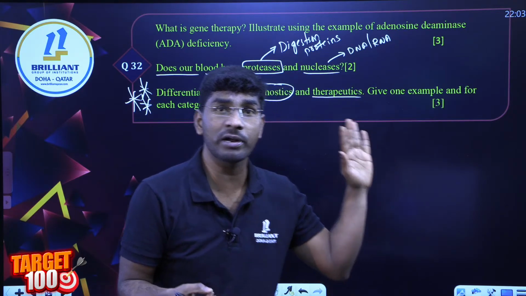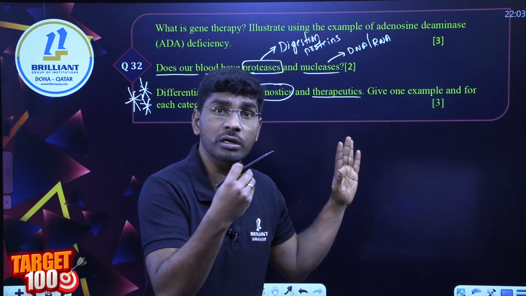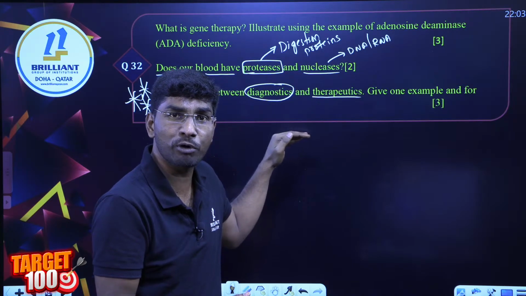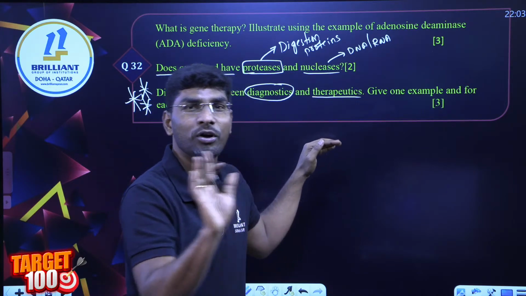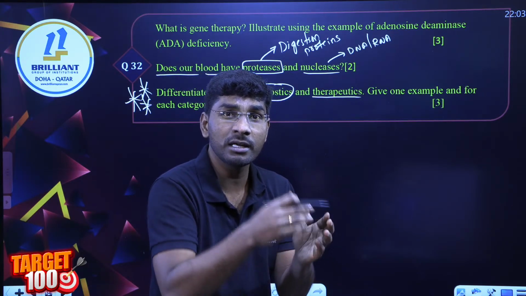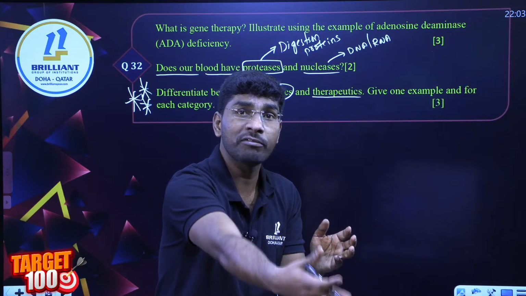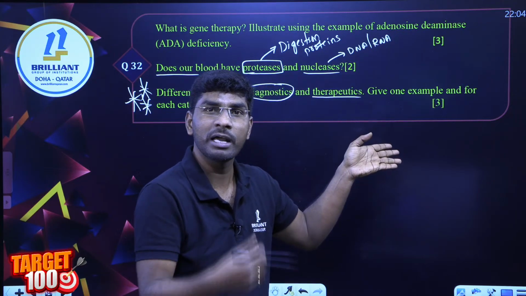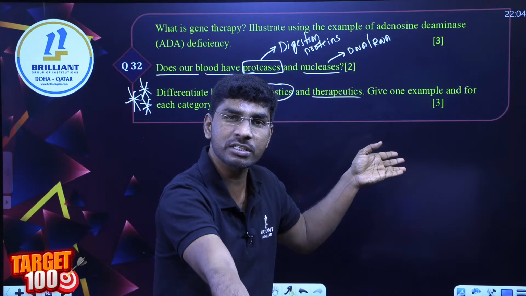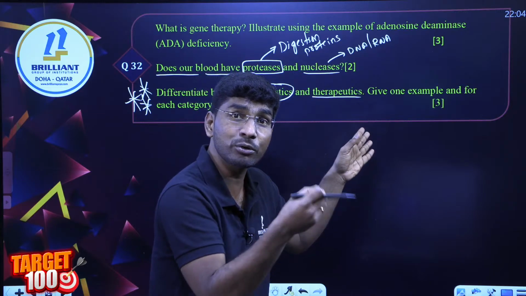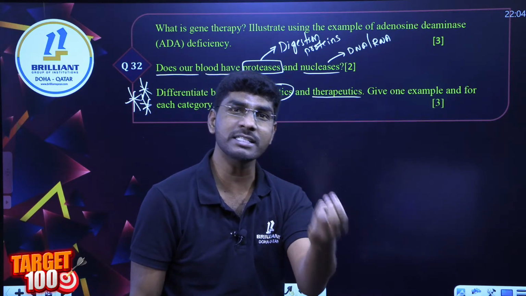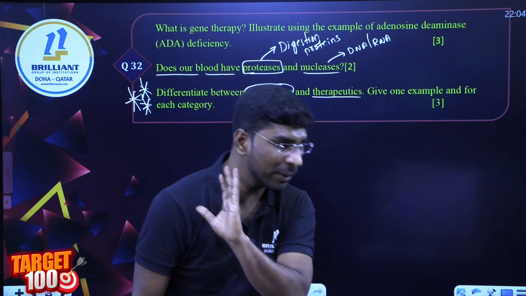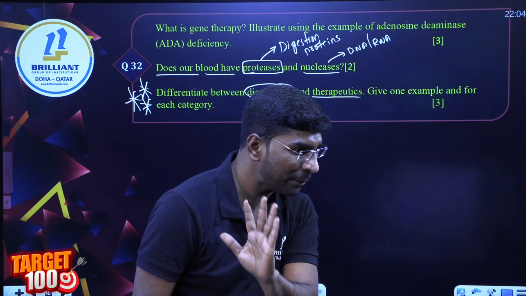So remember students, if this type of question comes, you should answer carefully, otherwise we will not get 100 out of 100. We are taking these classes to get 100 out of 100 in your final examination. If you don't know this type of small question, it will be a loss. Therapeutics means rDNA technology, vaccinations also come under therapeutics, rDNA insulin is also therapeutic, FSH injections and LH injections are therapeutics. What are diagnostics? ELISA, PCR, these all are detection of diseases, called diagnosis. Am I clear till here?